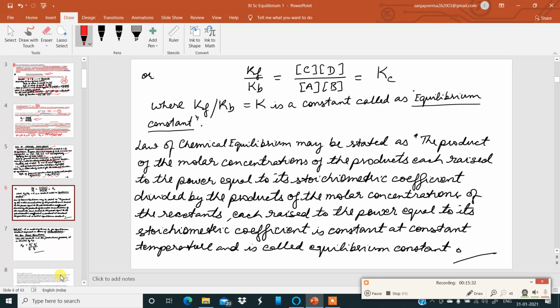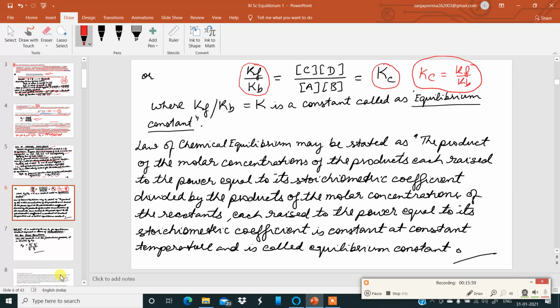Therefore, Kf by Kb becomes [C][D] divided by [A][B]. This Kf by Kb is called the equilibrium constant. So you should keep in mind Kc is equal to Kf by Kb. Very, very important concept to understand and remember.